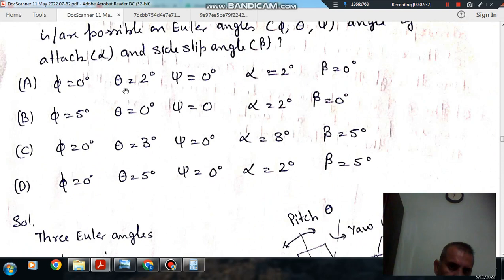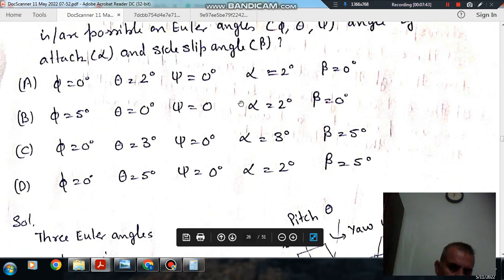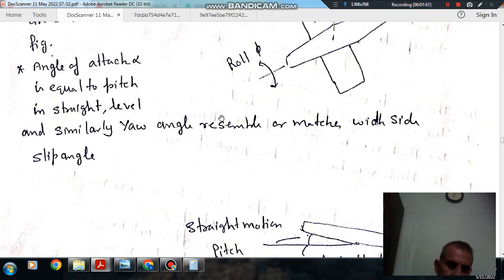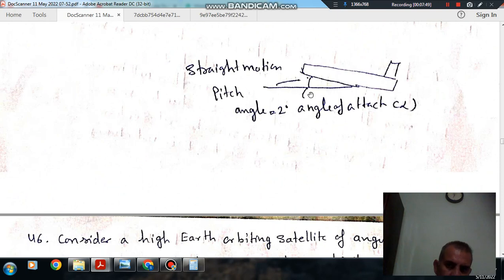So here the pitch angle is 2 degree and the angle of attack is 2 degree, and the others are 0. No other option gives that similarity, so the answer is option A. When the flow is straight, this is your pitch angle, and this is also your angle of attack.